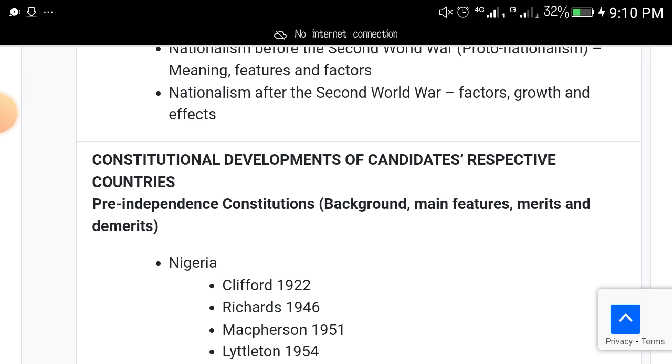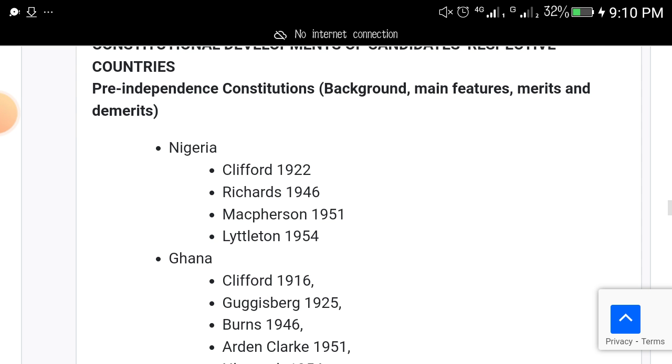Consider development in candidates in specific countries. So study up constitutional development in your own country. If you are writing WAEC in Nigeria, basically study Clifford Constitution, that is 1922, Richards Constitution 1946, Macpherson Constitution 1951, and Lyttleton. There are many other constitutions, but this is the one that WAEC said they will set from.